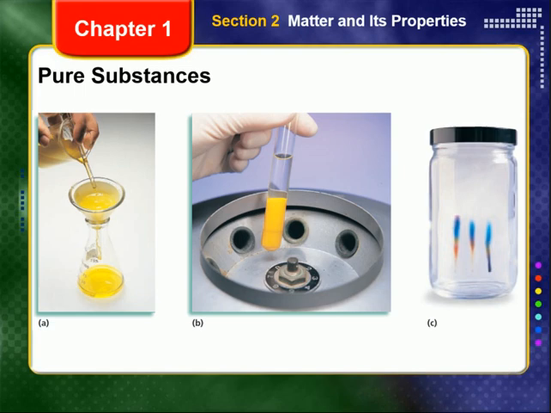A centrifuge, which is also shown on the screen here in the middle, can be used to separate some solid-liquid mixtures, such as those in blood. Another technique, called paper chromatography, can be used to separate mixtures of dyes or pigments because the different substances will move at different rates on the paper, as is shown on the right side of the screen here.